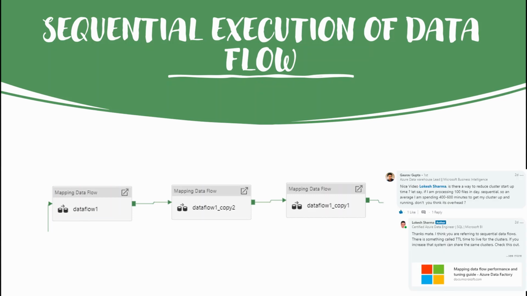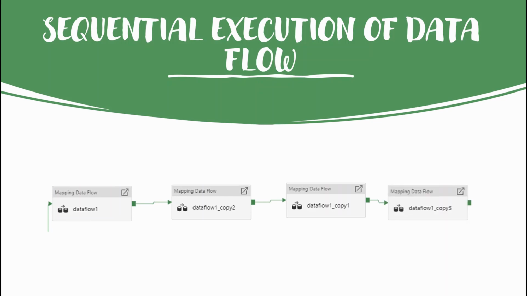My friend or my mate asked a question, and it was a very valid question. He asked a question on the sequential flow of the data flows. He asked that if one of the data flows takes 4 or 5 minutes to start up the clusters, or to provision the VMs, the Spark clusters required for the transformation to happen, then if we have n number of data flows in a pipeline, wouldn't it take a lot of time and wouldn't there be a lot of overhead just to start the clusters?